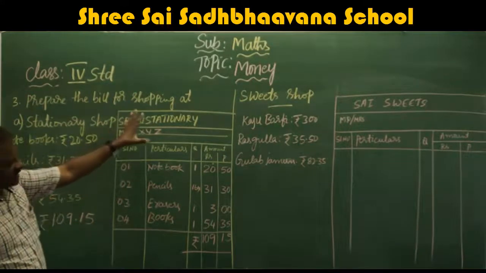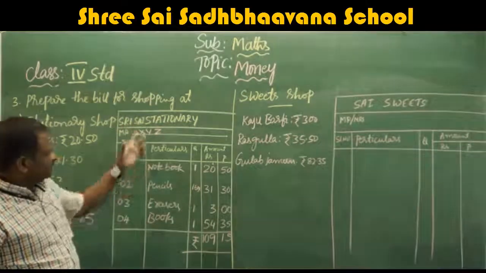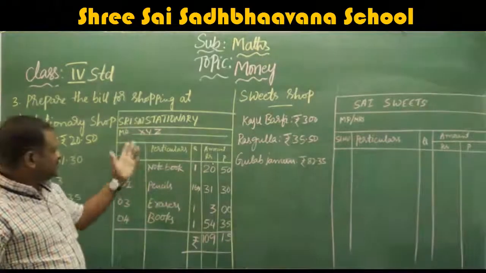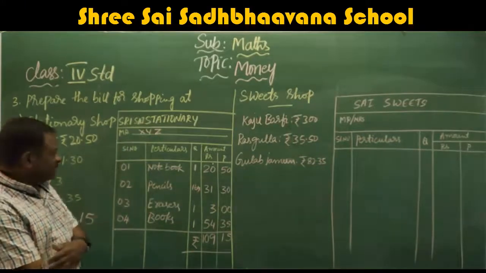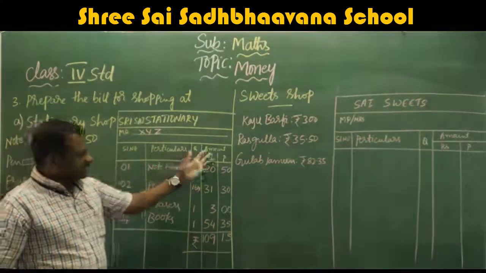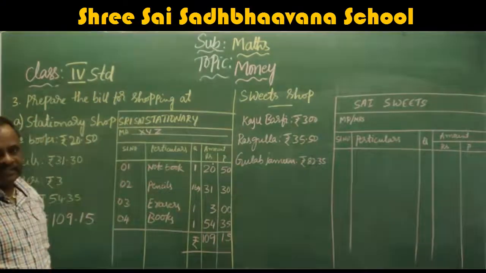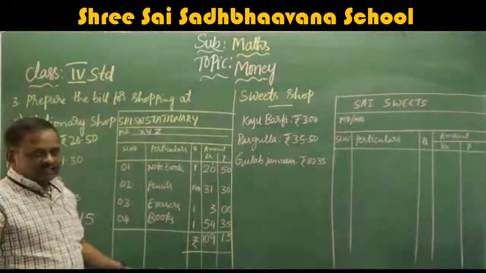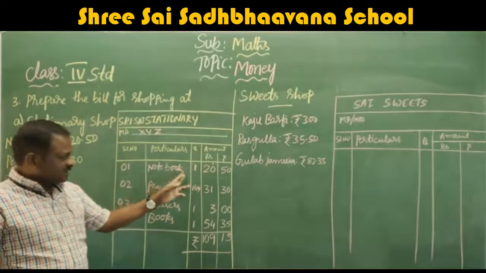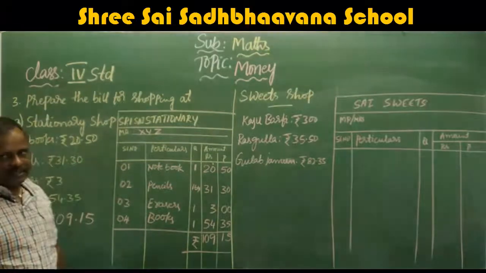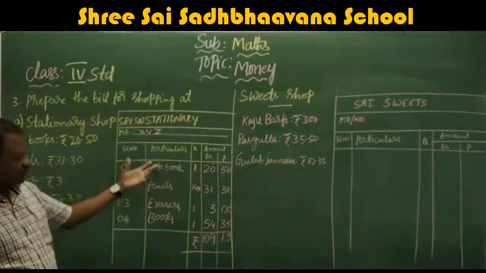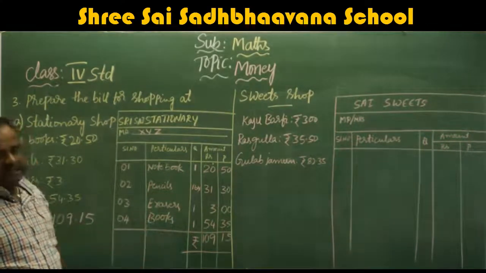I hope you understand. This is the format of the bill. Here the name of the store is there, the purchaser name to whom we are giving the bill, serial number, particulars, quantity and amount. Rate also, some bills mention the rate also. For one quantity, what is the rate? If you purchase two, then multiply both and keep it here. Okay, so this is the model of the bill.